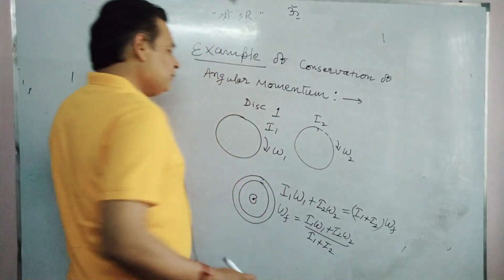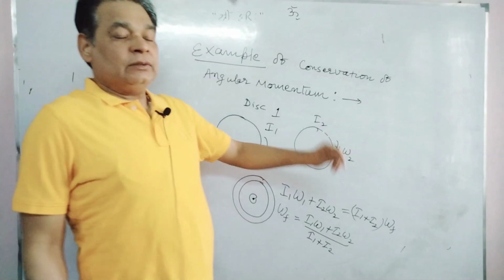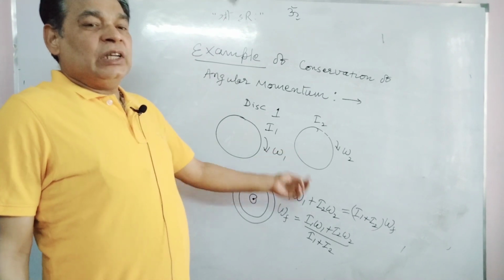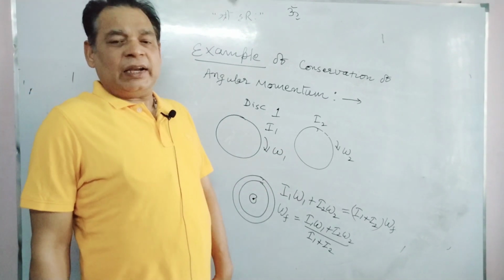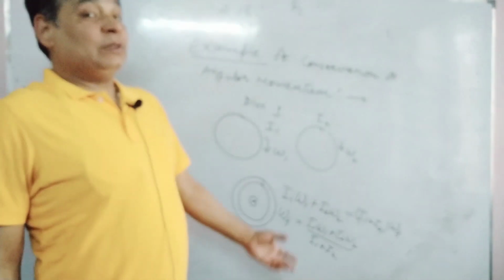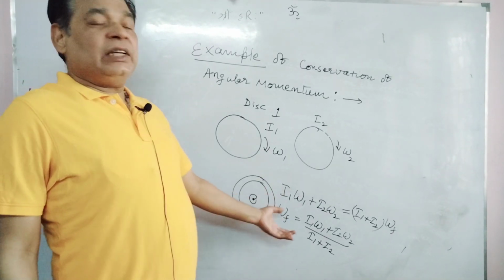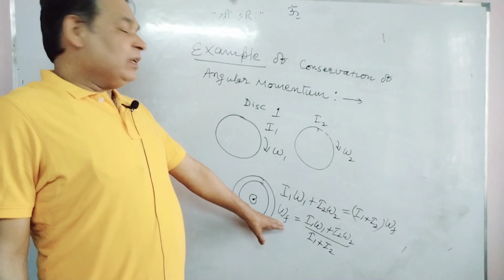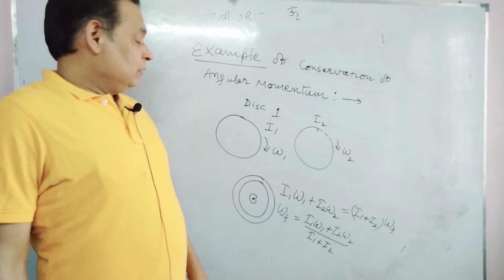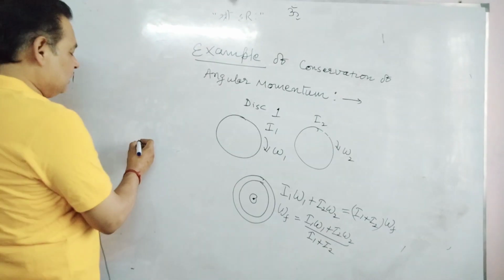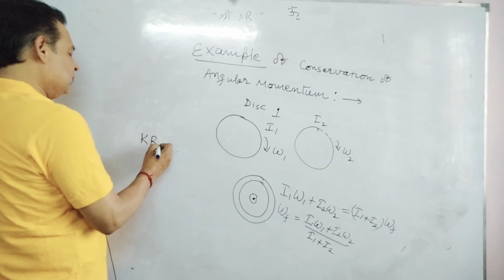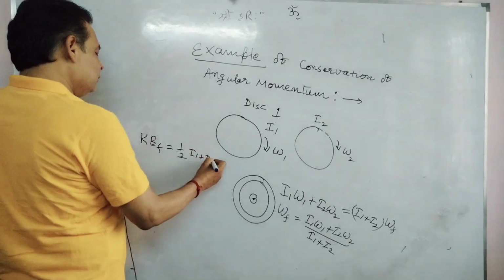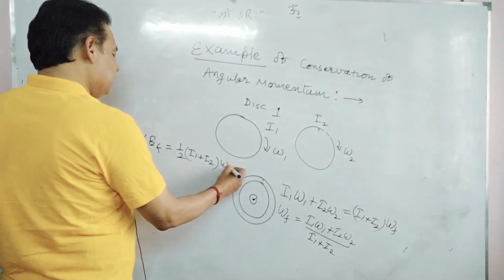Know one thing, here angular momentum is conserved, but energy is not conserved. Why? Because internal forces can do work and may change the energy of the system. Here friction will change the energy of the system. If you want to find the final kinetic energy, the final rotational kinetic energy will be half (I1 plus I2) omega final squared.